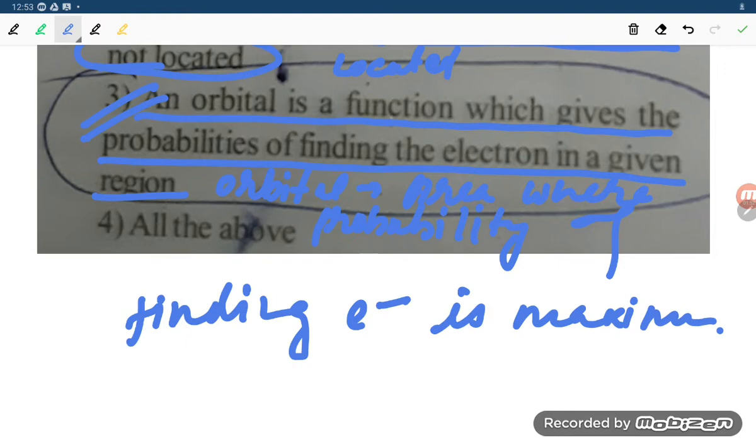So correct: an orbital is the function which gives the probability of finding the electron in a given region. So the third is the correct answer. All of the others are wrong answers student. Now let us move to another problem student.